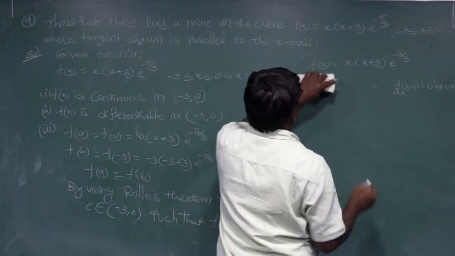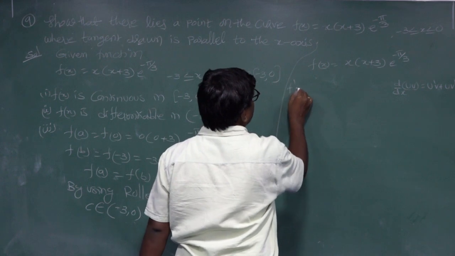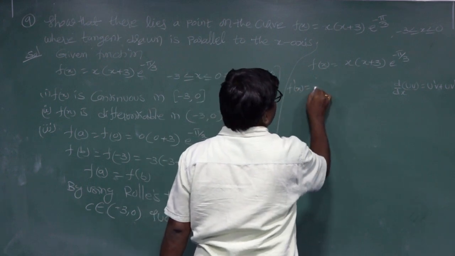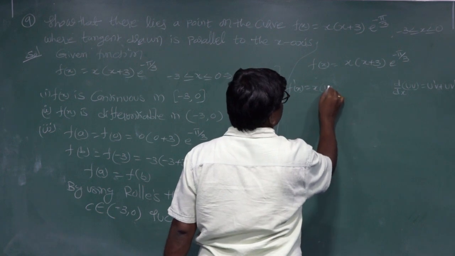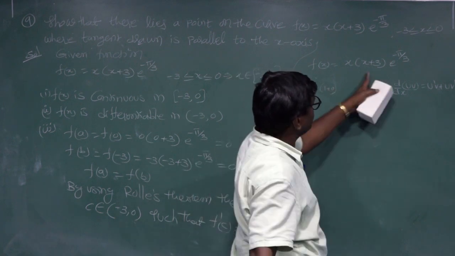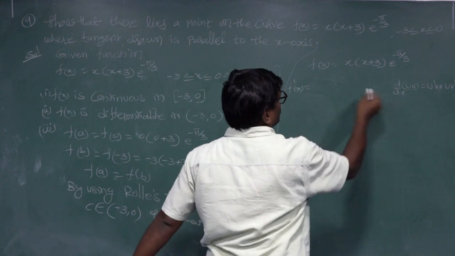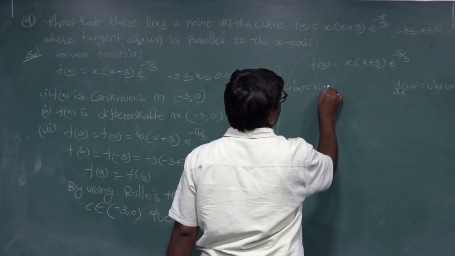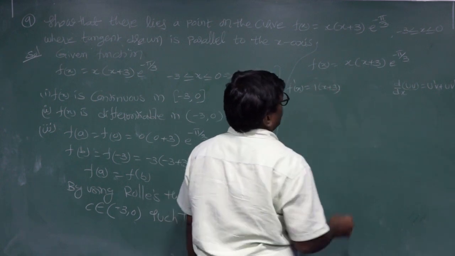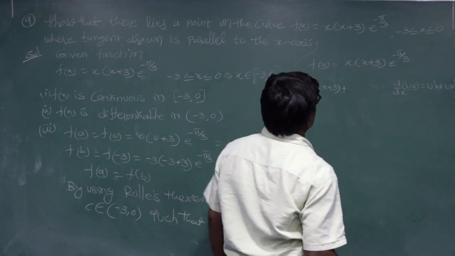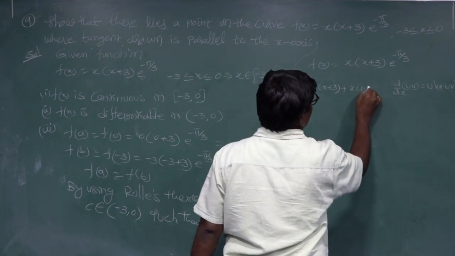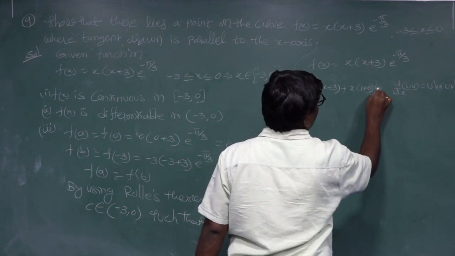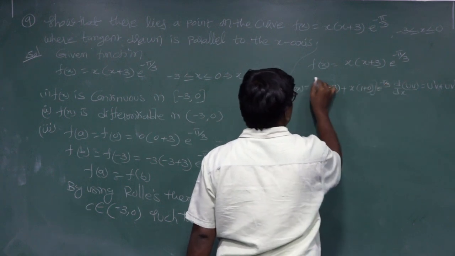So f dash x equals the derivative of x, which is 1, into x plus 3, plus x into the derivative of x plus 3, which is 1 plus 0, times e power of minus 5 by 3.